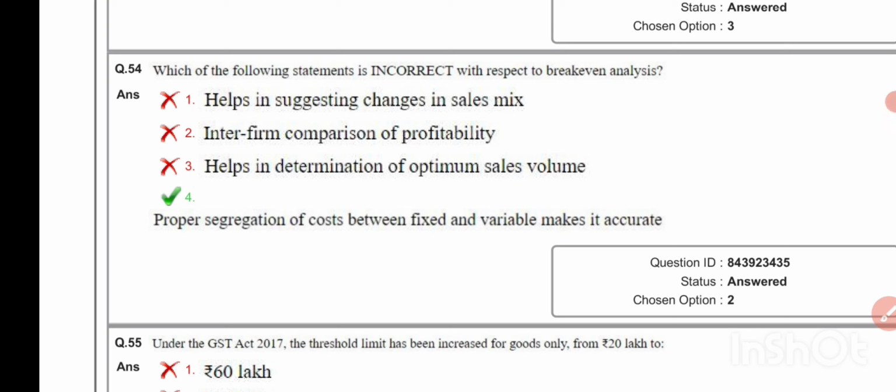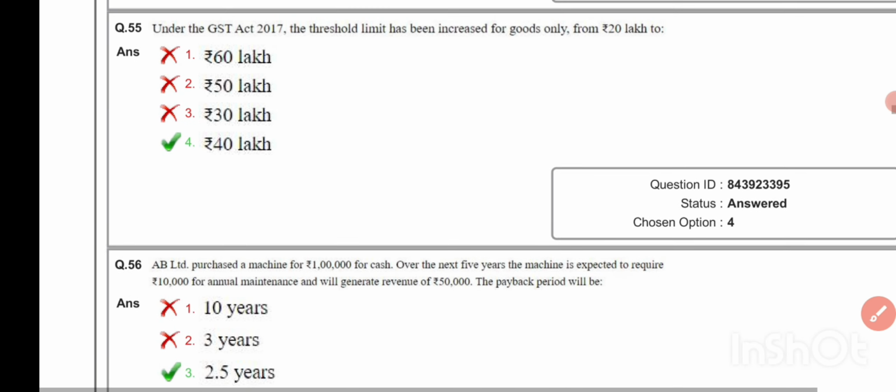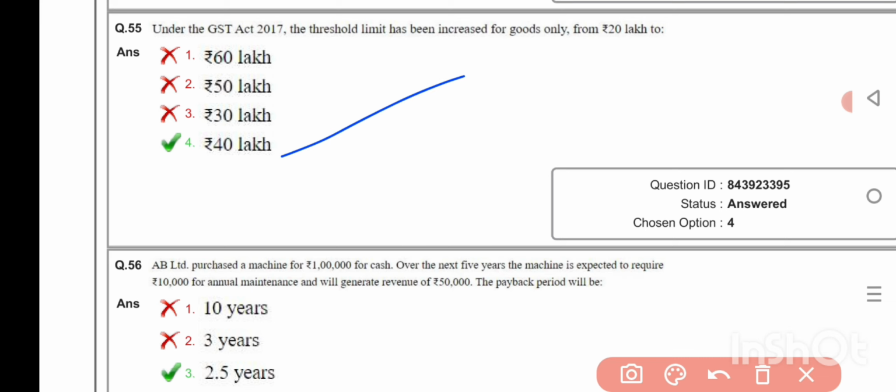Which of the following statement is incorrect with respect to break-even analysis? Proper segregation of cost between fixed and variable makes it accurate. Under the GST Act 2017, the threshold limit has been increased for goods only from rupees 20 lakhs to rupees 40 lakhs.